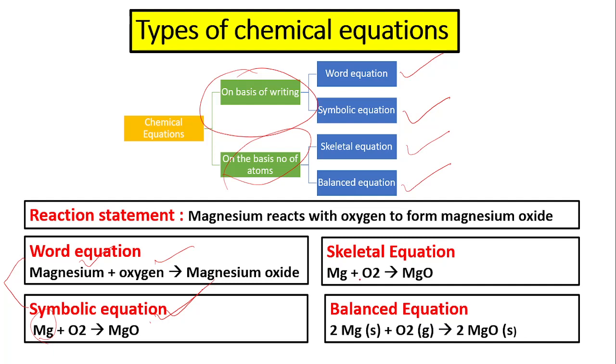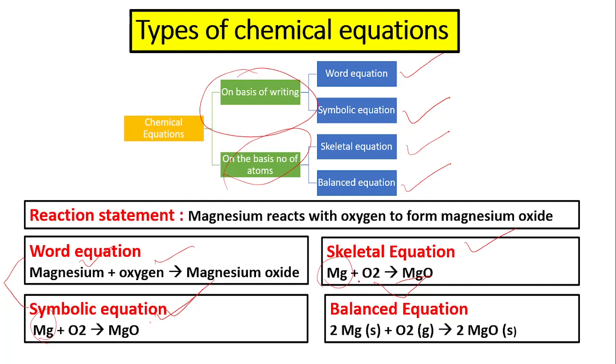Look at the right side. Here is the skeletal equation, and if you notice, there is a single magnesium atom present in the reactant side. There is also a single magnesium atom in the product side. But look at the case of oxygen. There are two oxygen atoms in the reactant side, but there is a single oxygen atom in the product side.